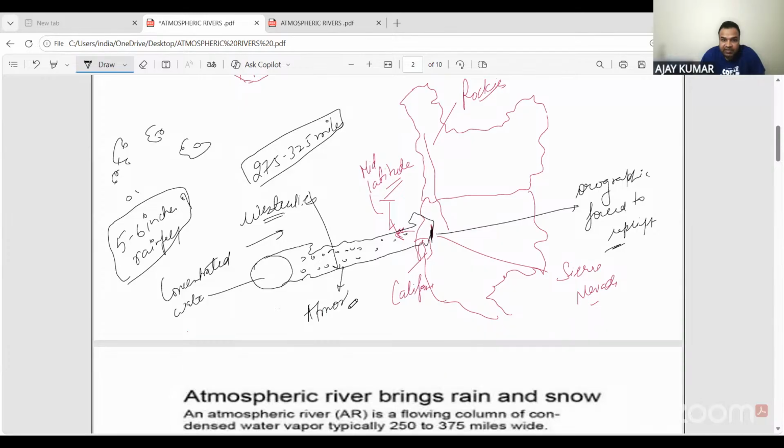Why are they calling it a river? Because यहाँ पे जो water है, that is a concentrated water, and that travels in the atmosphere like a river. And another analogy that they have drawn is that the water that this concentrated band of air is carrying is equivalent to 15 times the water that is present in the river Mississippi.